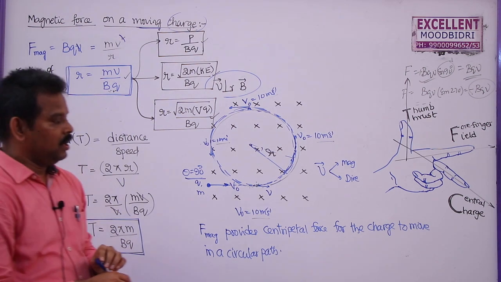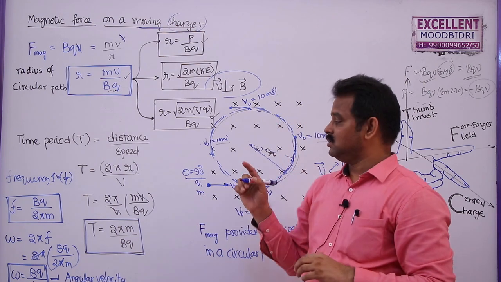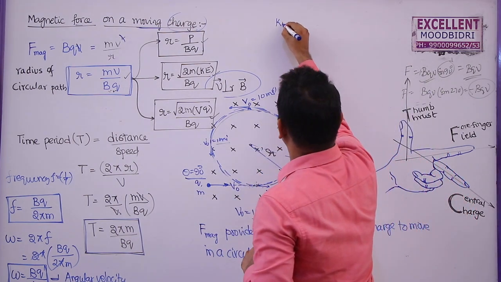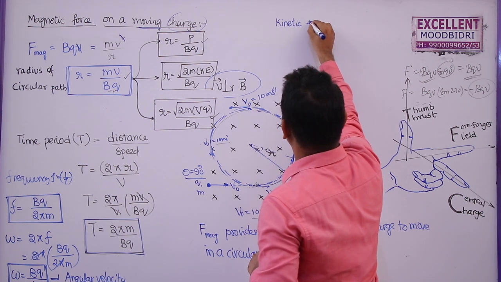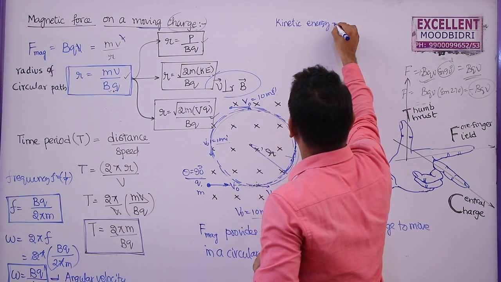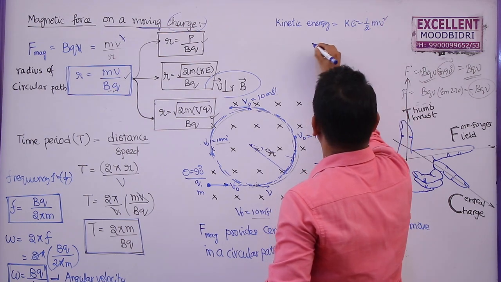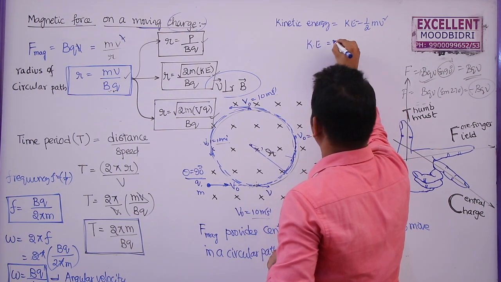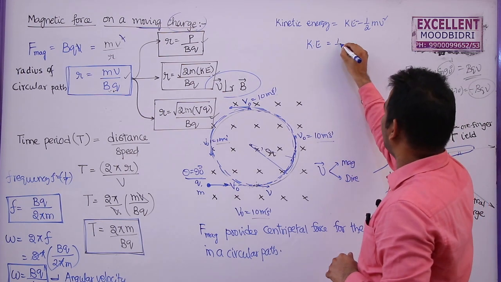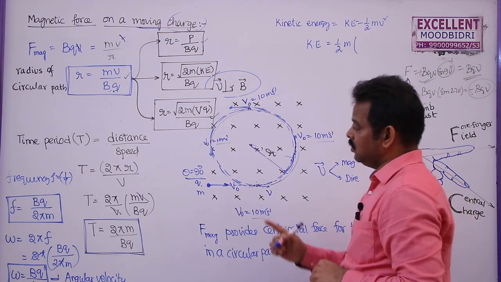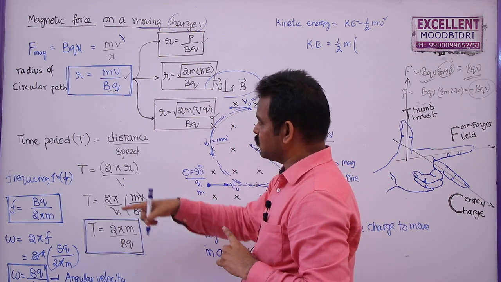So after this, how to find the kinetic energy of the charged particle while moving in a circular path? The kinetic energy is given by KE is equal to half mv square. So the kinetic energy of the charged particle is given by half into m into v squared. You can use any one of these expressions to find out the velocity.